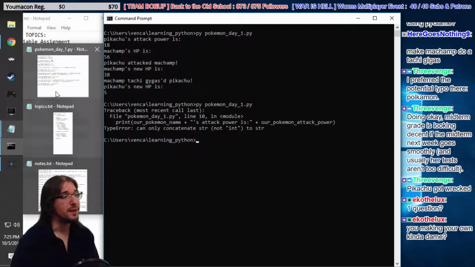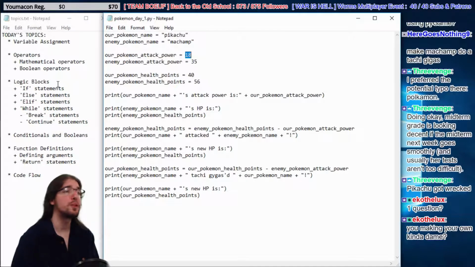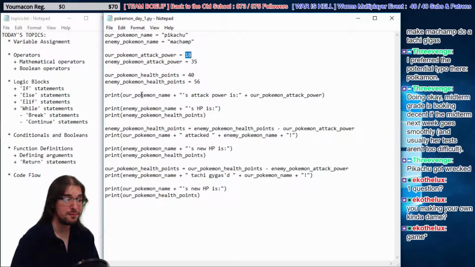We're kind of making a little Pokemon game here, a little bit. It's basically our first program ever, so it's pretty simple. But nothing wrong with that. Simple programs are a great way to learn. All right, so we can't add this number to this string. Well, shoot.